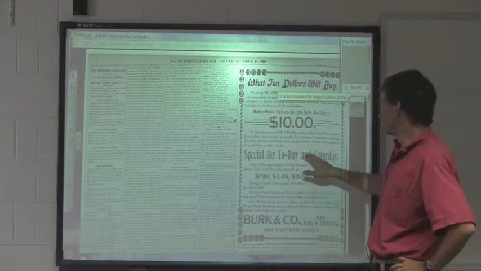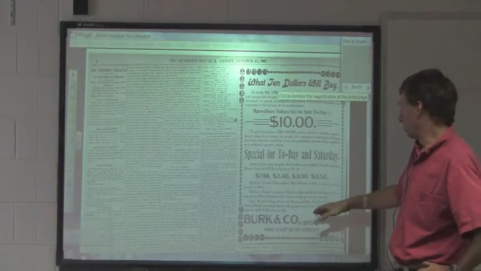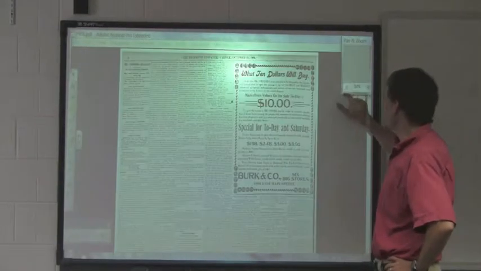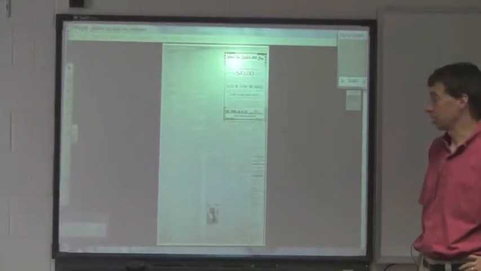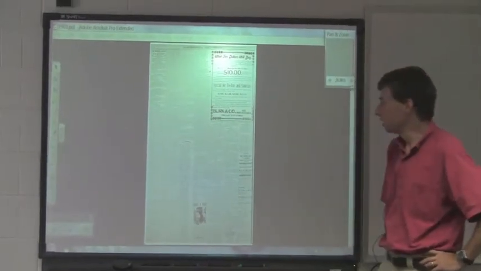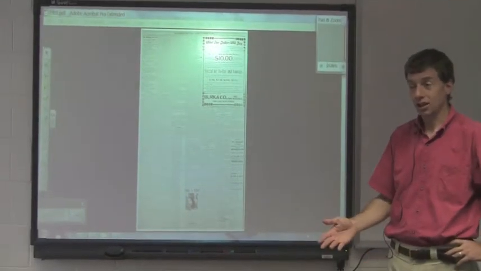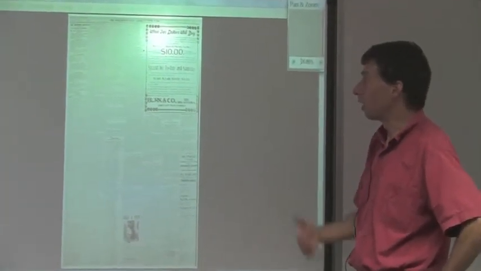Let's see. You'd have to read through the whole thing in order to find out what kind of suits they are, but children's suits for less than $5 and other things. And obviously newspapers survived by advertising, so you're going to see a lot of advertising on any newspaper page. There's more advertisements down here and over here, and as with television, as with the internet, you get used to just looking past the advertisements and finding the main part of the articles.